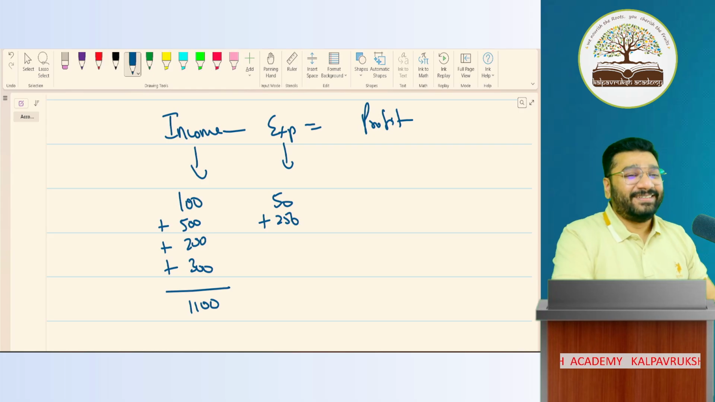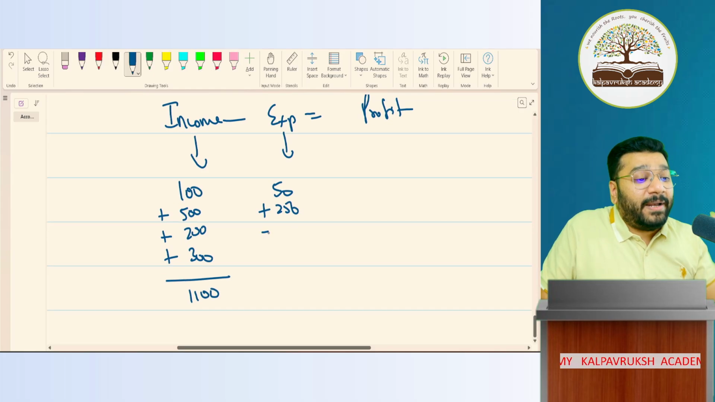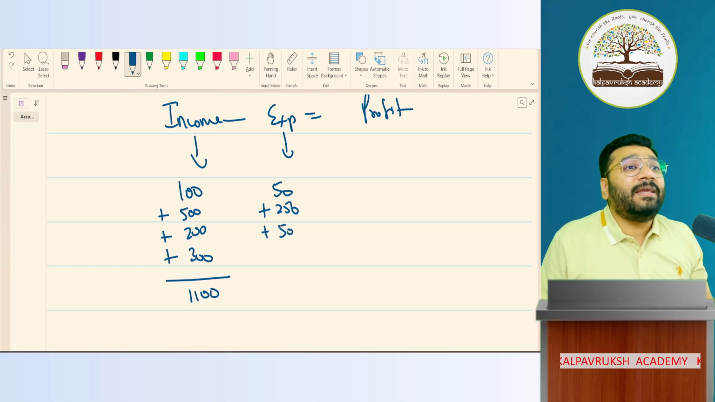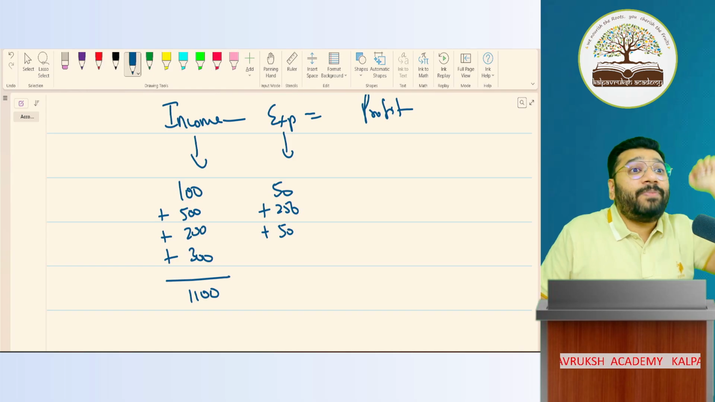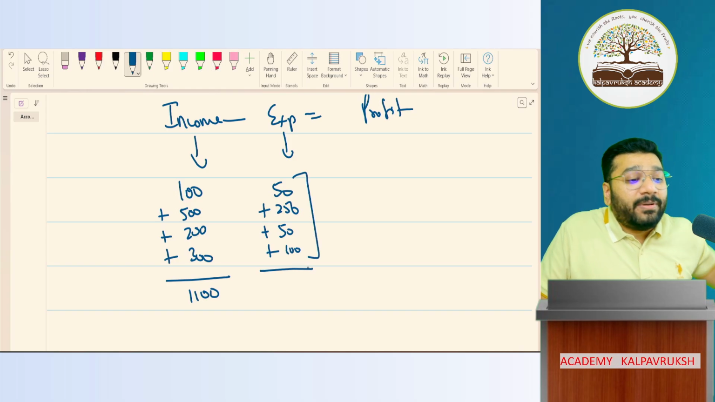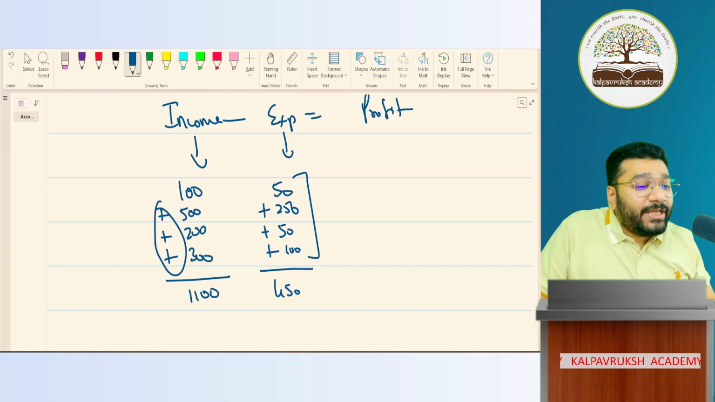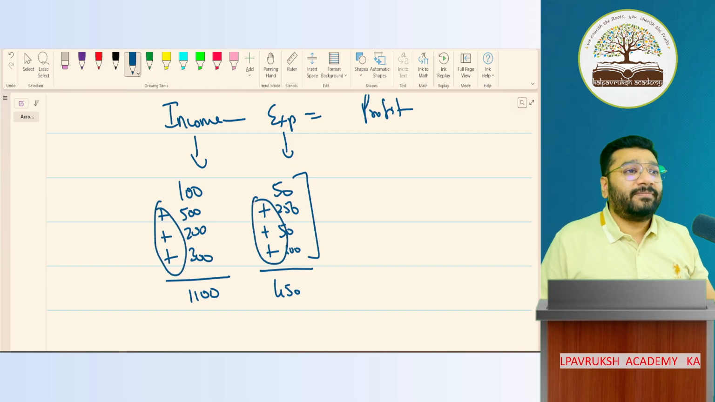Now you wait. Next I spent 50 rupees more. Add or minus? Add 50. Then I spent one more 100 rupees. Add 100. So all the expenses of similar nature we added. How much is it now? 450. So this is also addition. This is also addition. Yes or no?